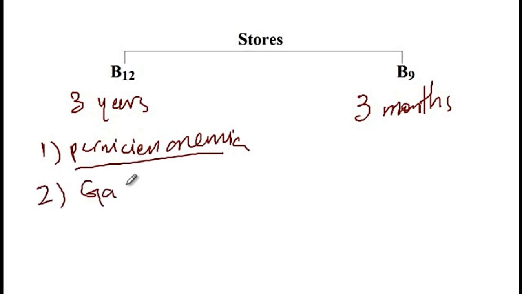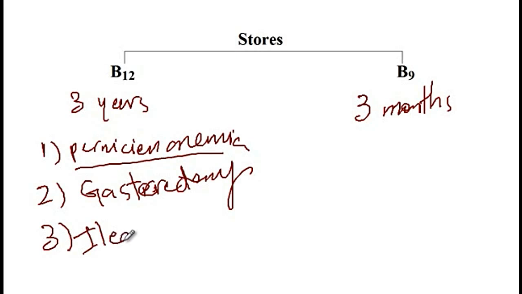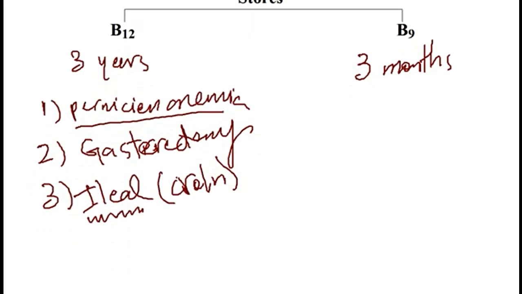Alternatively, if these patients have a gastrectomy, then there are no parietal cells to produce intrinsic factor, and again there would be vitamin B12 deficiency. Alternatively, if there is an ileal disease or ileal resection, or for instance Crohn's disease, then there would be interference with the absorption of vitamin B12 in the ileum. As I mentioned, intrinsic factor, once it binds to B12, has to be absorbed in the ileum, and thus since there is ileal disease, these patients will have vitamin B12 deficiency.